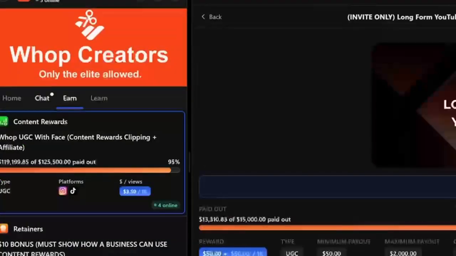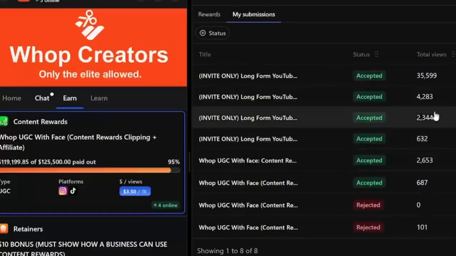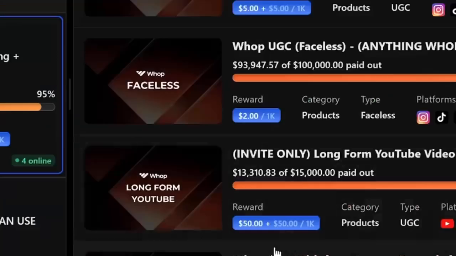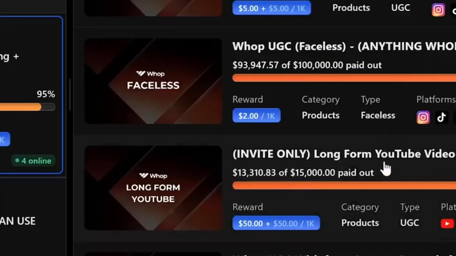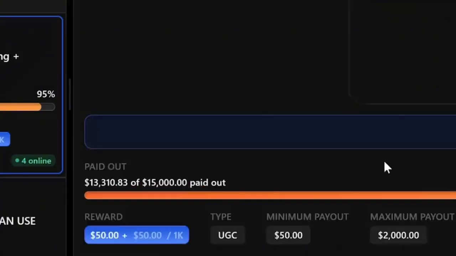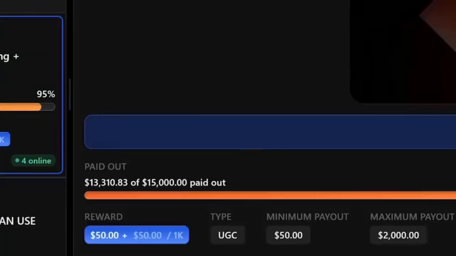They have one that's specifically for YouTube if you make YouTube videos about WAP, and they pay you per 1,000 views. So this one right here, for example, pays you $50 per 1,000 views that you get on a long form YouTube video. And I realized, holy crap, I was already about to make a video about WAP since I earned money from it, and I can show you how I earn money through the music thing. But now I get to upload this video and earn $50 per 1,000 views on it. This is insane. So yeah, I'm gonna be submitting this video to WAP's campaign.